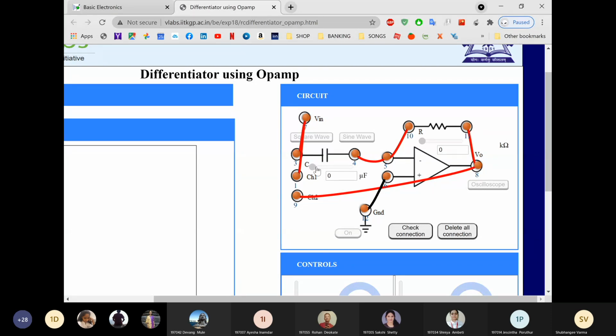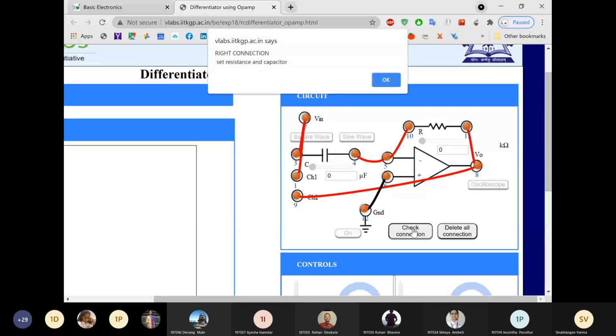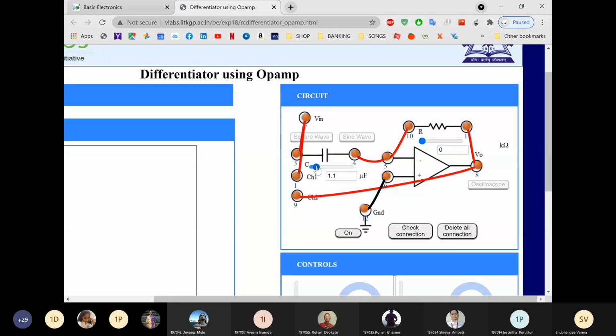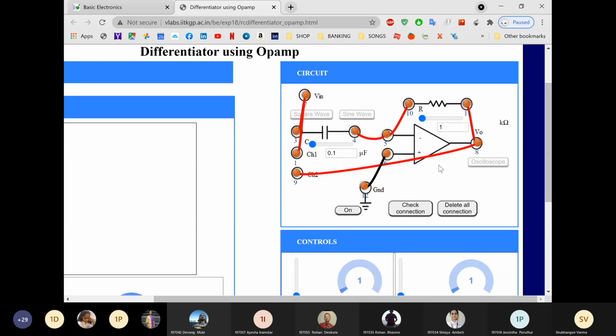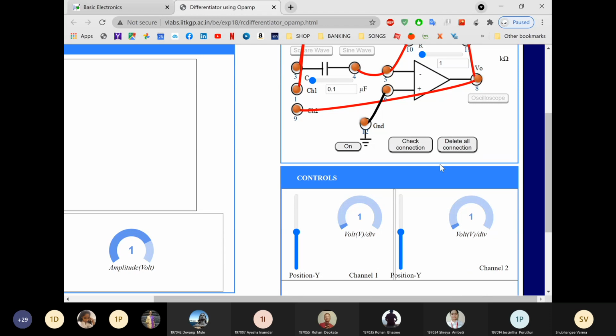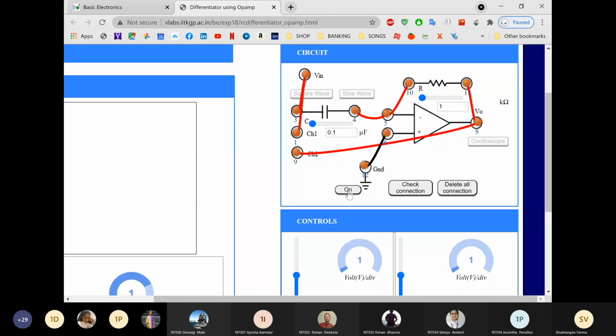Capacitor we are going to check. Before selecting the resistor, we have to check the connection. So click on check connections. Here you can see the message, right connections, select resistor and capacitor. So select 0.1 microfarad and resistor 1 kilo ohm. Yes, done. Connections are done. Now we are going to start with the function generator.